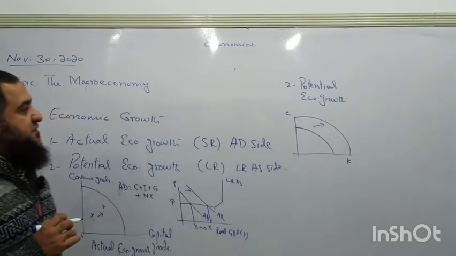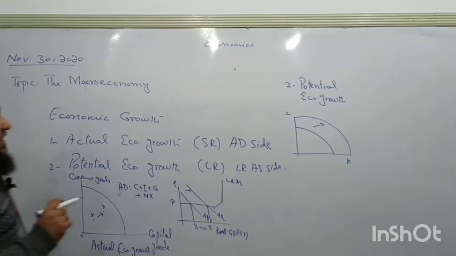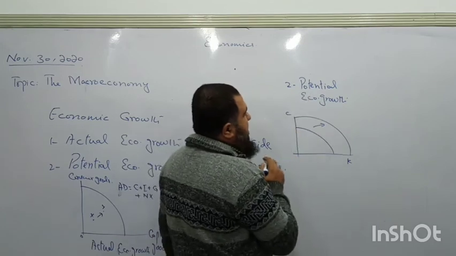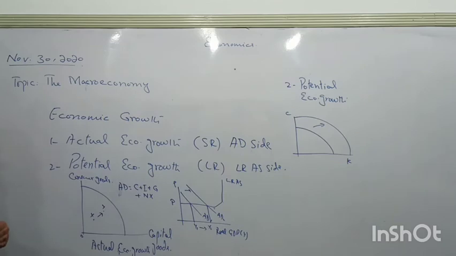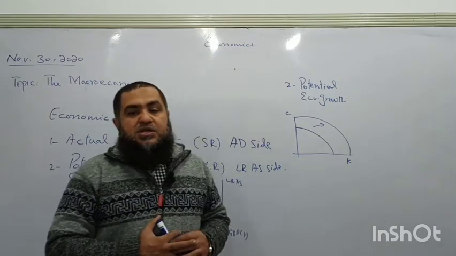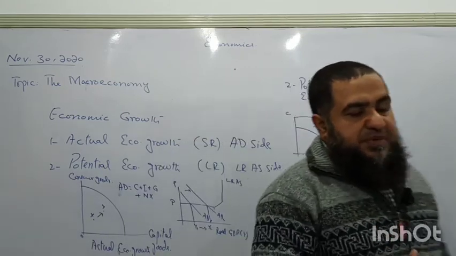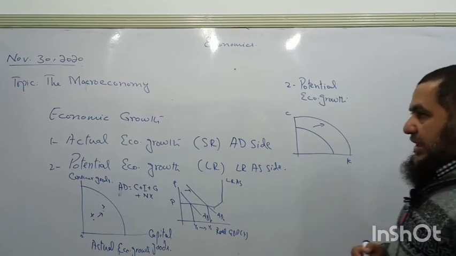So when the PPC shifts outward due to an increase in the productive potential of the country, this is called potential economic growth. So potential economic growth is taking place when resources have increased in quantity and quality, and that is shown with the help of a diagram, an outward shift of the PPC. PPC is telling us the possibilities of production of two goods when all resources are fully employed. So when potential has increased, then the PPC will have a rightward shift. So this is called potential economic growth.